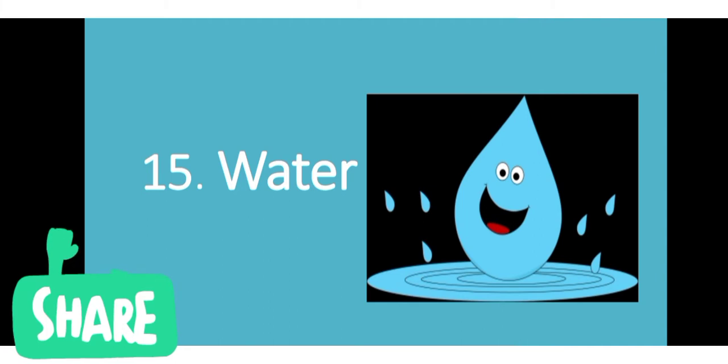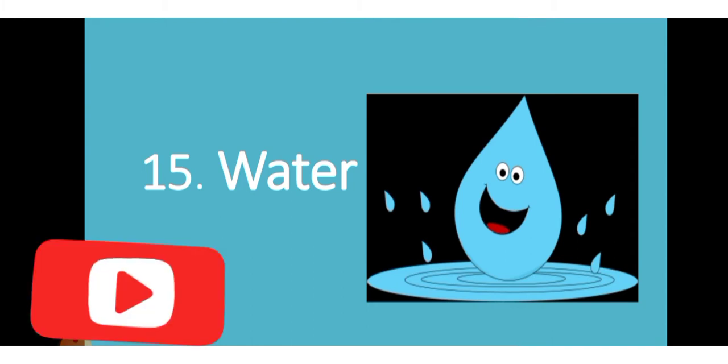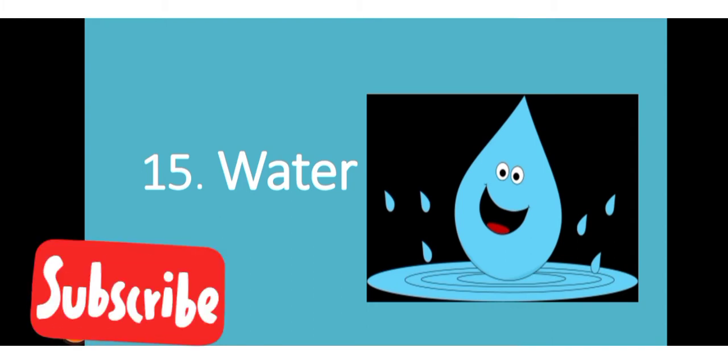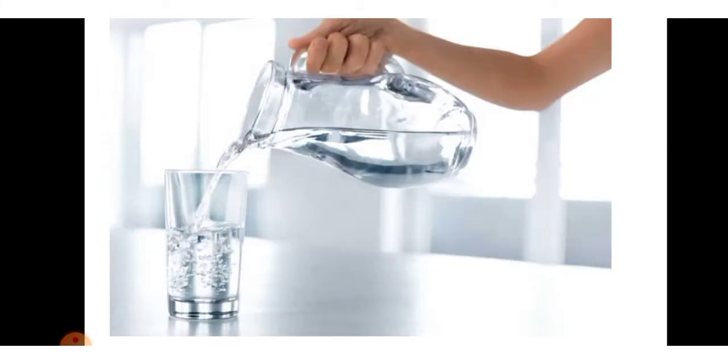Students, today we are going to learn about CBSE Class 6 lesson number 15, Water. Now students, you know that water is essential for survival and growth of the plants and animals. Two-thirds of the earth's surface is covered with water. About 97% of the water is found in the seas and oceans. Without water, we cannot imagine a day.